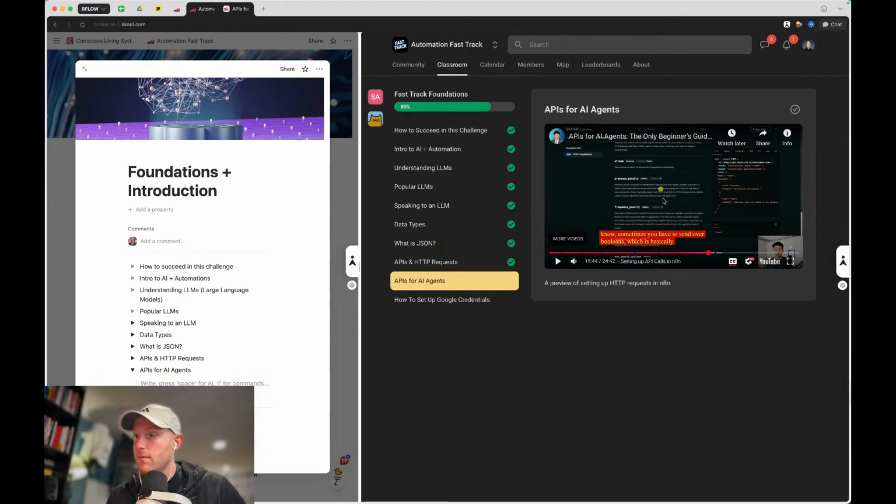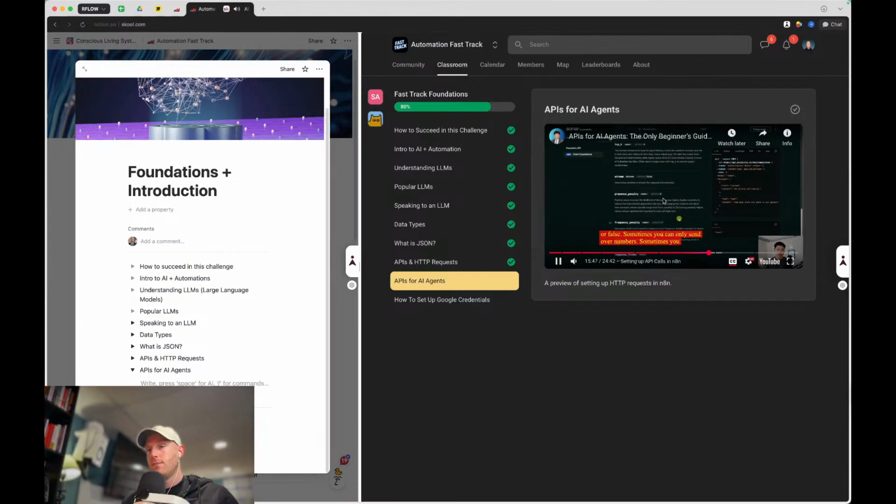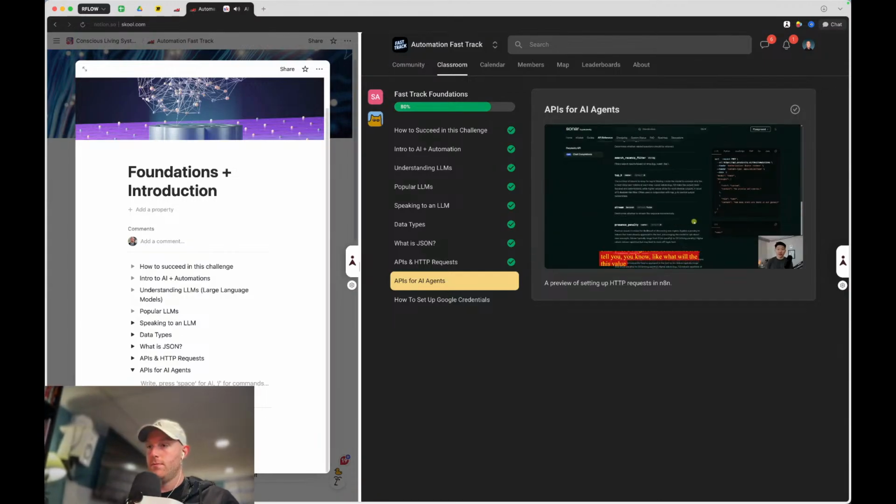True or false. Sometimes you can only send over numbers. Sometimes you can only send over strings. And sometimes it'll tell you, what will this value default to? And also, what are the only accepted values that you actually could fill out?